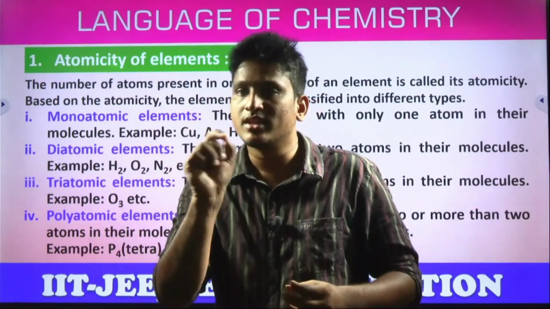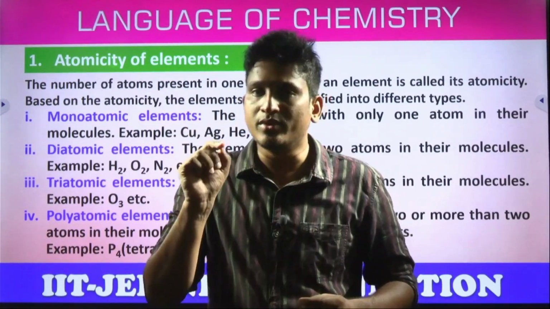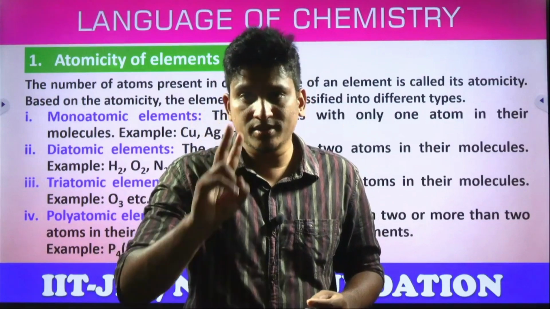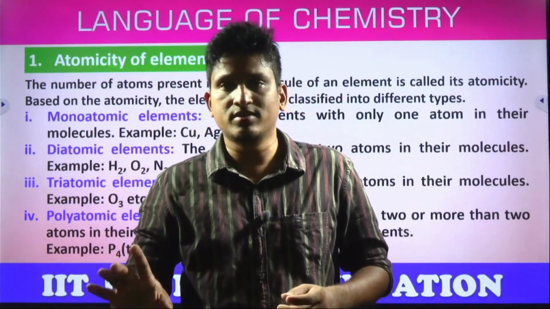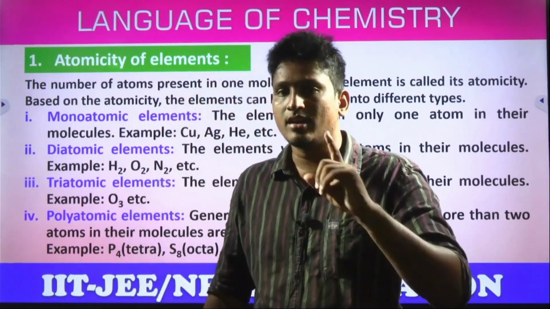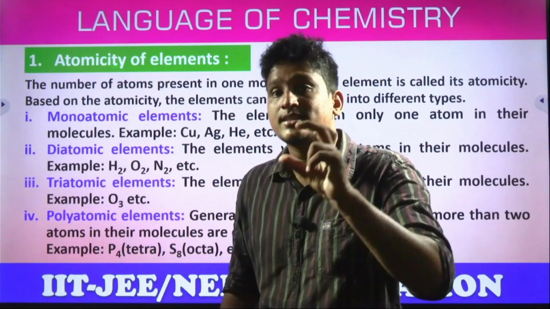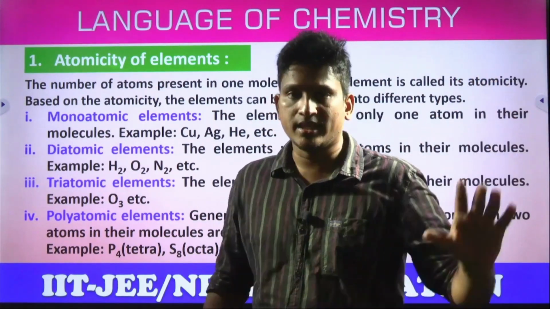The number 2 which is represented at the subscript position. What is this number 2? This number 2 indicates there are 2 hydrogen atoms and 1 oxygen atom. There is no number in general for oxygen. Yes or no? What does it mean? In general 1. If there is no number, in general, it is 1. So this number 2, the subscript numbers in a molecule, represents atomicity.